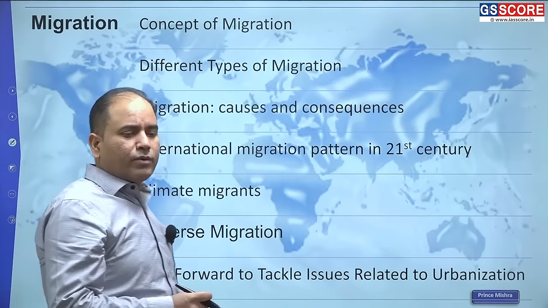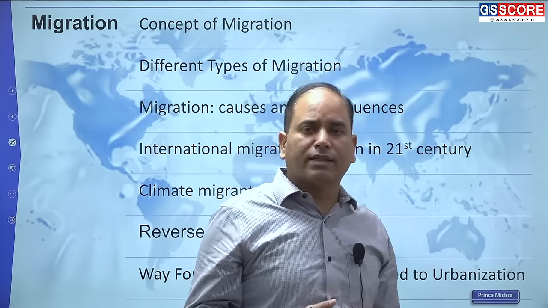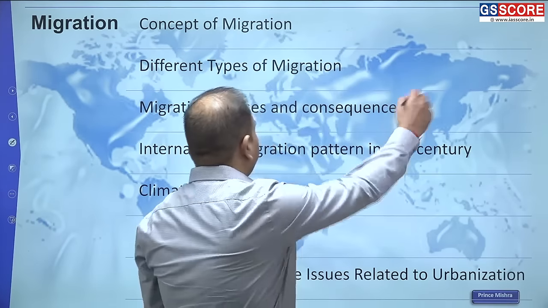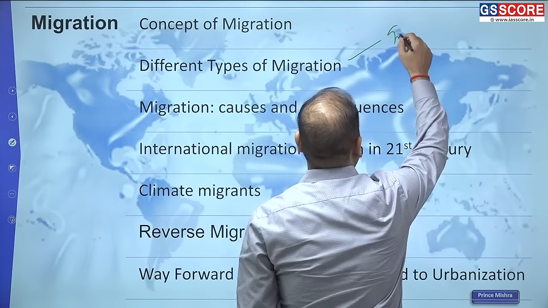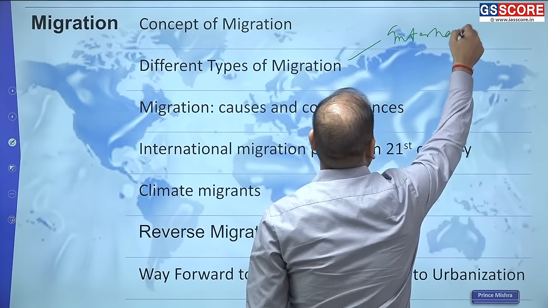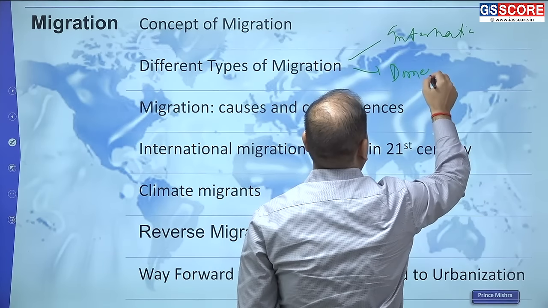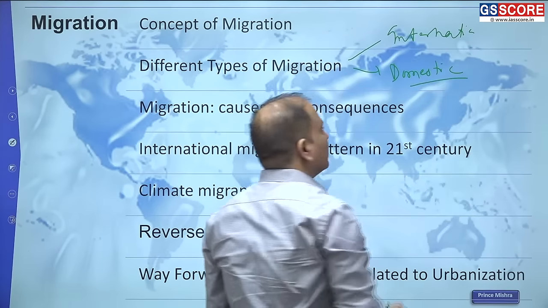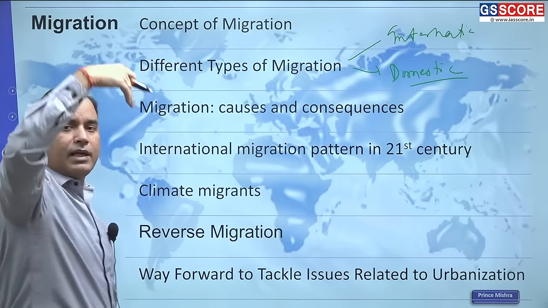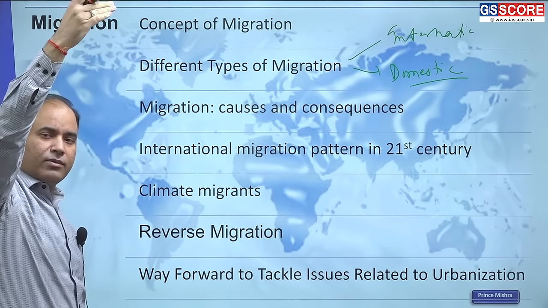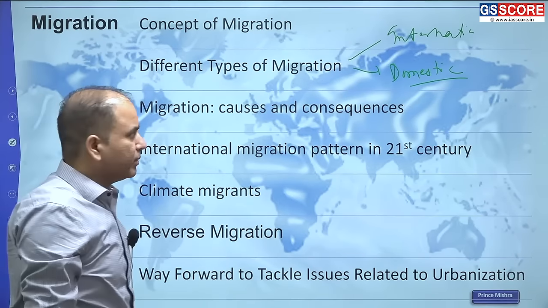Like if you look from the perspective of where the migration is happening, we have international migration and domestic migration. When people are going out of the country, it is international; when people are moving within the country, it is domestic.